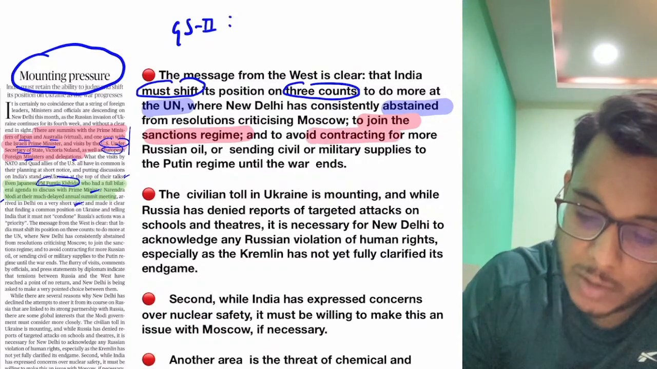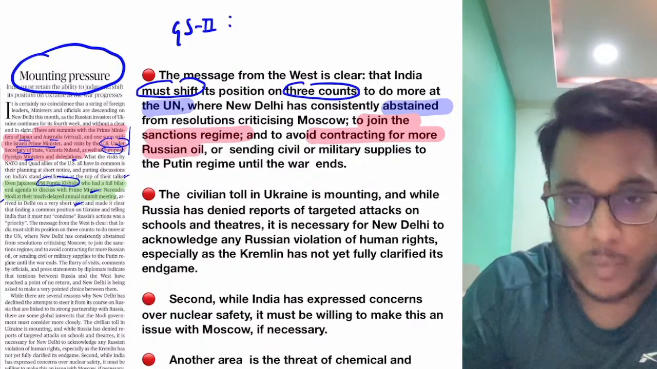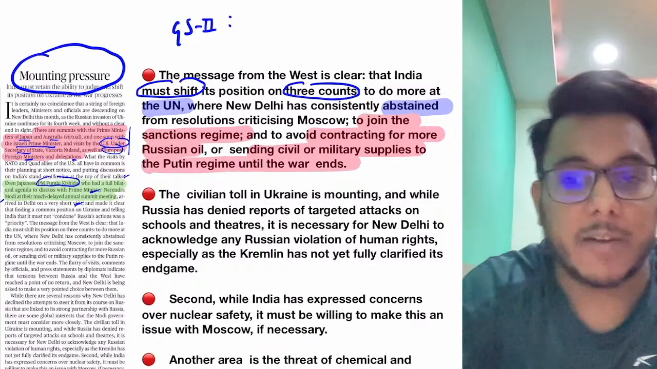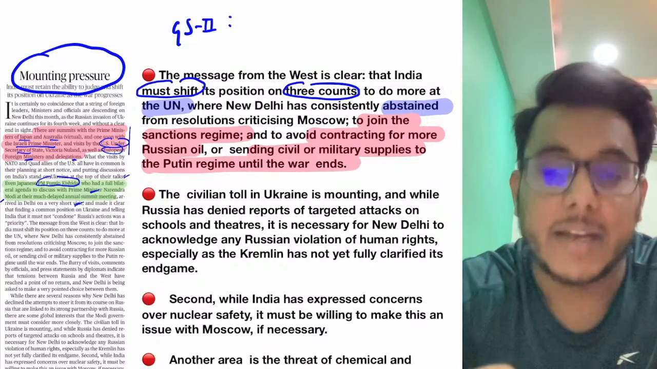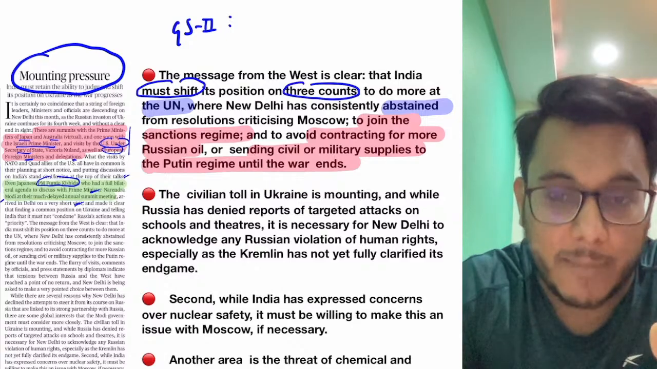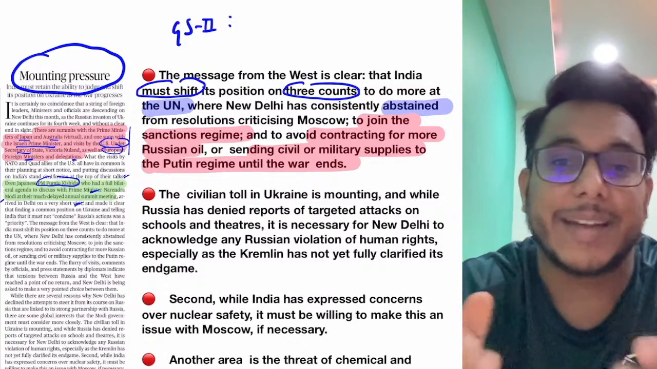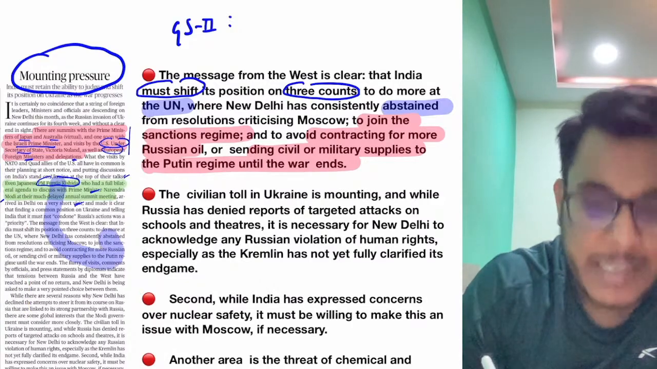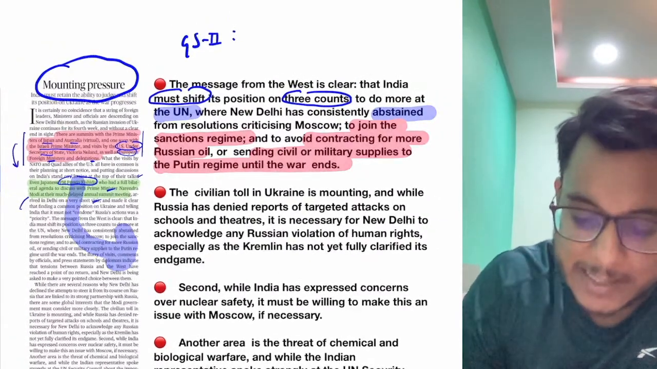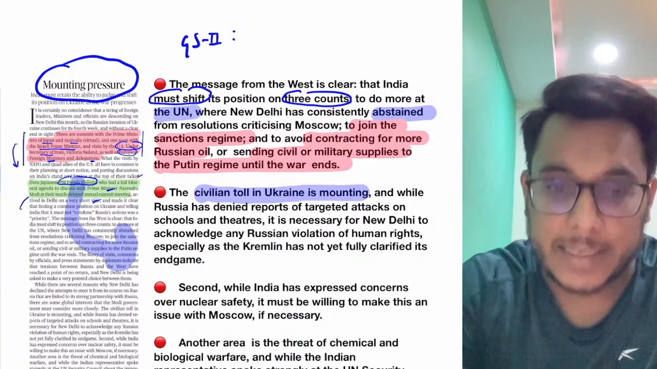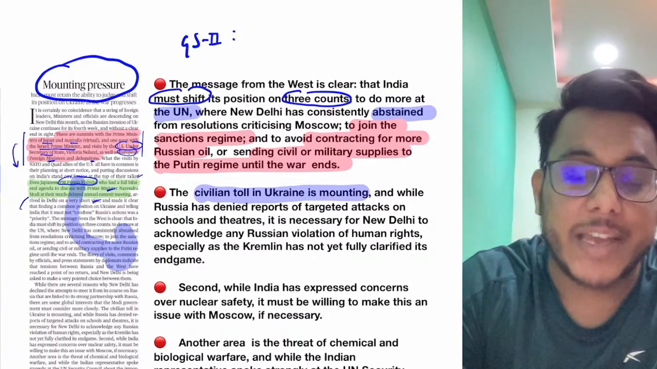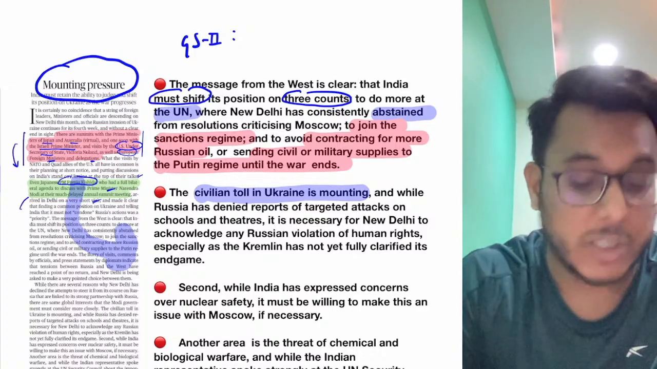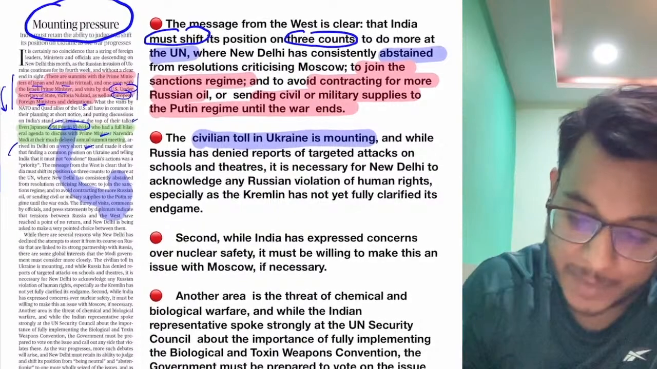Third, to avoid contracting for more Russian oil, or sending civil or military supplies to the Putin regime until the war ends. So please don't do trade, don't buy the oil, don't send weapons, and be very critical. This is what the West expects from India. Now guys, this looks reasonable also, because we see that the civilian toll in Ukraine is increasing. Many residential areas have been bombed by Russia. So it has been said that this now looks more legitimate. Is it clear or not?